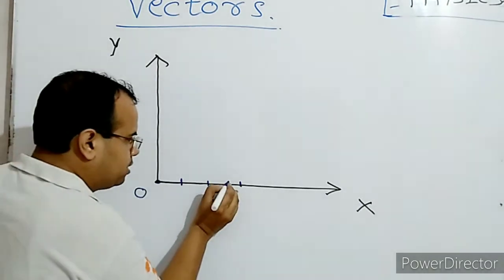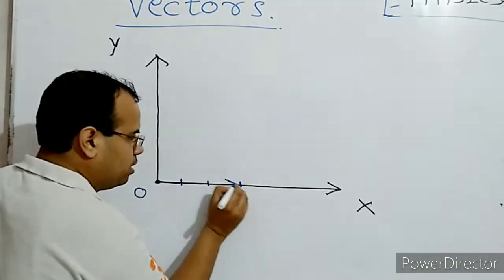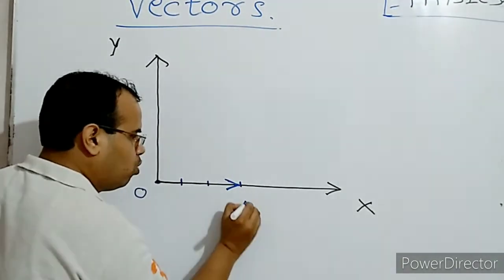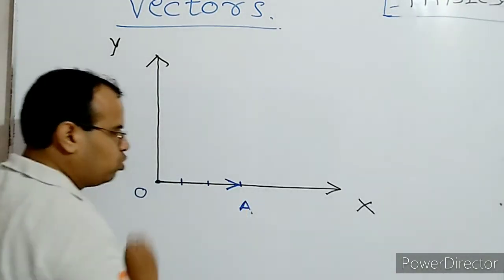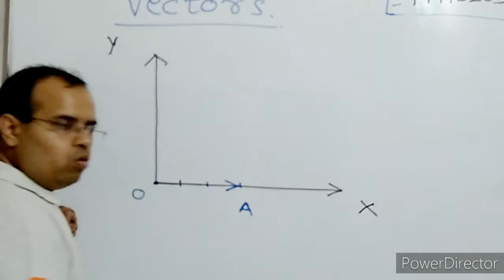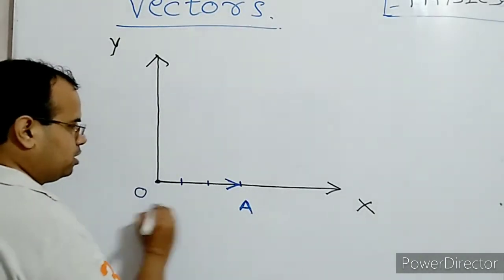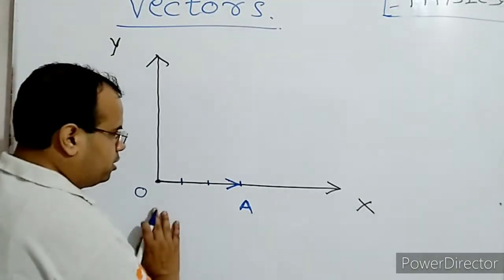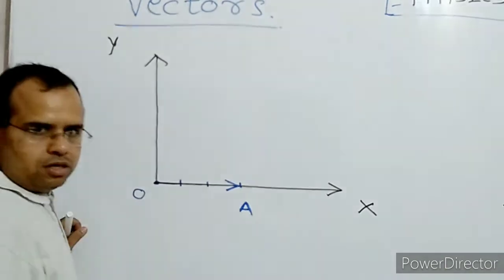So we can say that this is one vector. Let us name it OA. This is the OA vector, and it is in the direction of x, right?